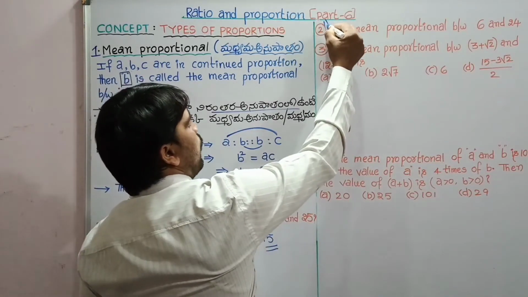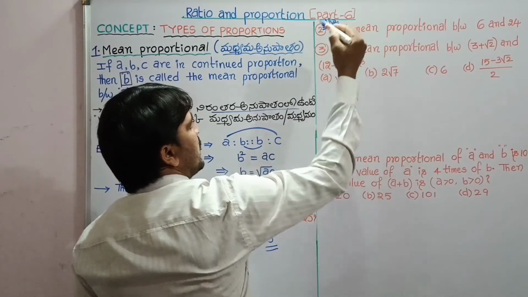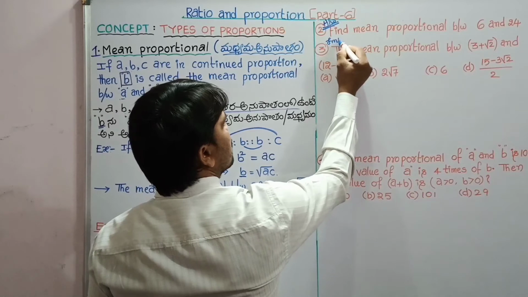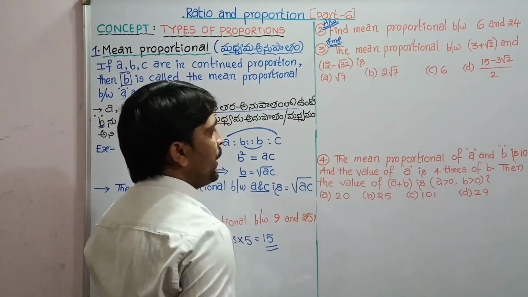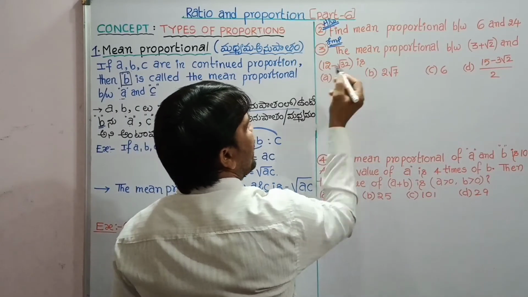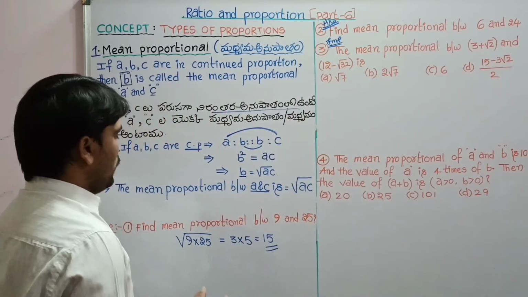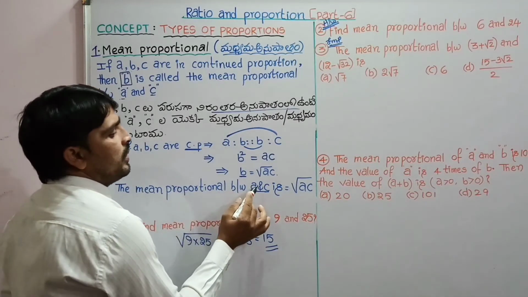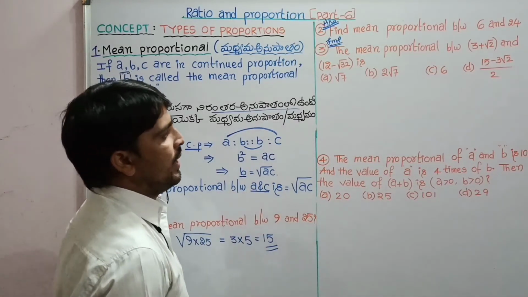Second one is homework. Try yourself. Third one, an important one. The mean proportional between 3 plus root 2 and 12 minus root 32. By using this formula, the mean proportional between two terms is under root AC.